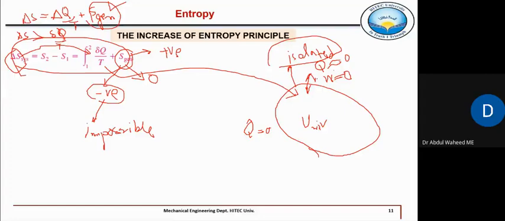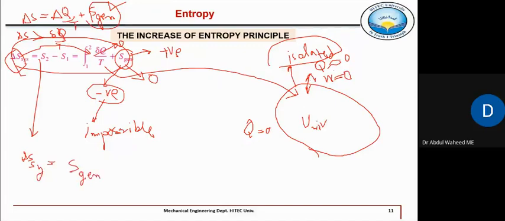So now, if we apply this same equation to this isolated system, in the isolated system some process took place, but there is no energy transfer, there is no heat transfer. So this equation turns out to be that delta S of this isolated system is equal to S generated.